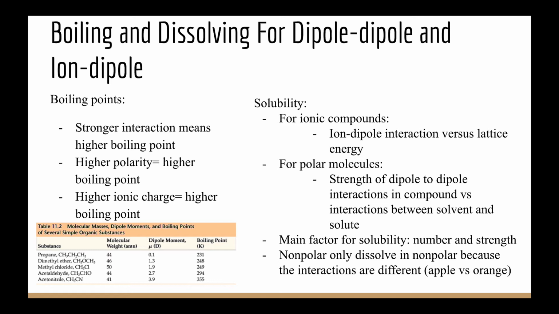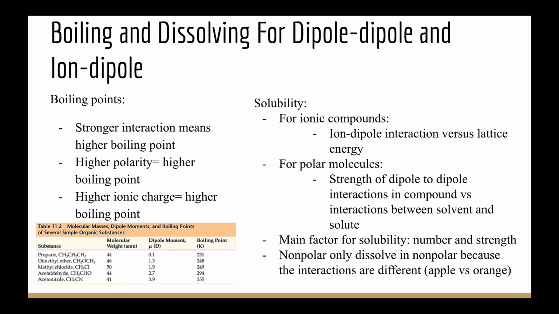But as I discussed earlier, the ions are going to have a stronger interaction between each other than there would be in an ion-to-dipole interaction. So the way that the water will still manage to dissolve the ionic compound is in the number of interactions. There's going to be multiple water molecules attacking or being attracted to these ions. So in numbers, they can gather enough strength to split up the lattice.